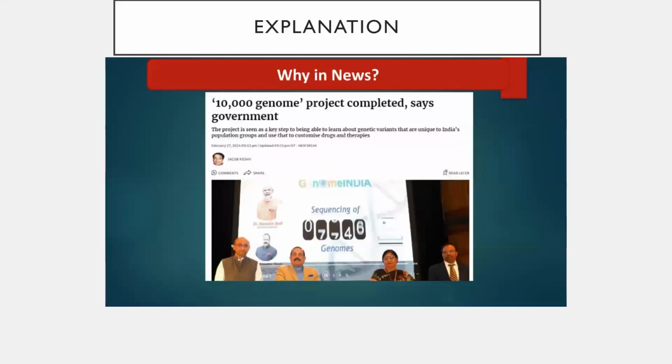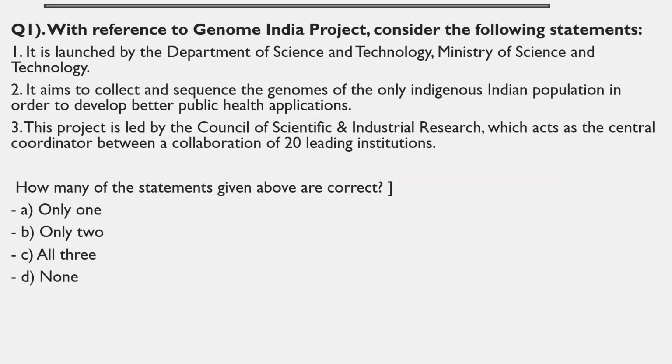See, 10,000 genome project completed. This has been stated by the government. So the Genome India Project is based on the next generation sequencing platform, right? This is known as GIP, Genome India Project.